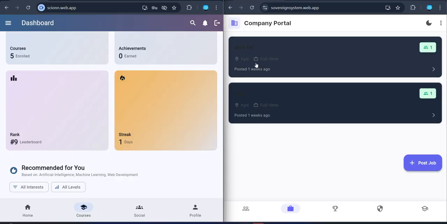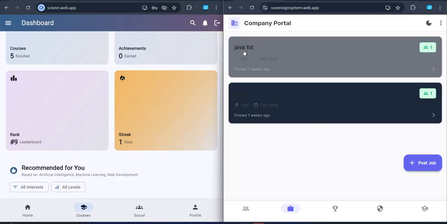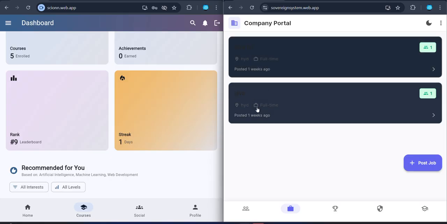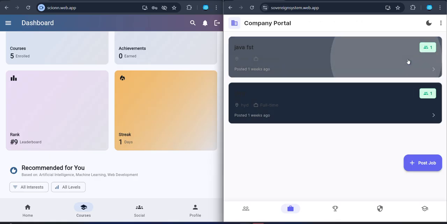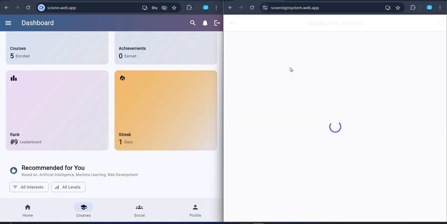In this feature, the recruiter will create a course randomly. Let's say here is Java FST. The course the company recruiter creates will be enrolled in, and the challenges will be learned and completed by the student. What modules should be inside the course, everything will be decided by the recruiter.